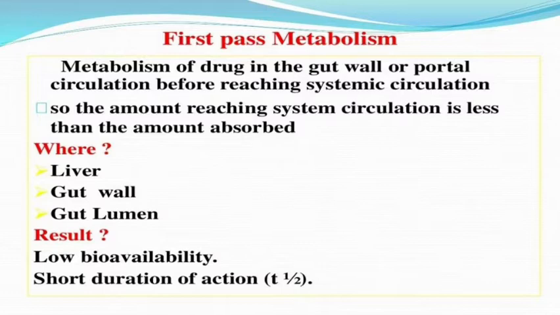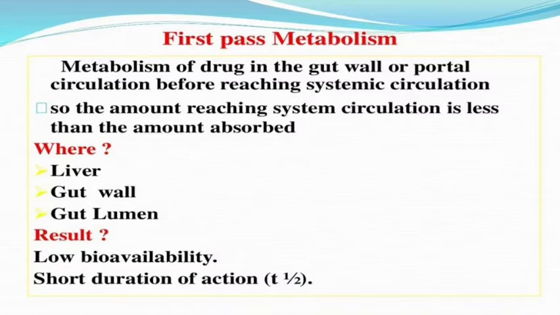What is first pass metabolism? Metabolism of the drug in the gut wall or portal circulation before reaching systemic circulation. So the amount reaching systemic circulation is less than the amount absorbed. Where will this first pass occur? Liver, gut wall, gut lumen. The result is low bioavailability and short duration of action.